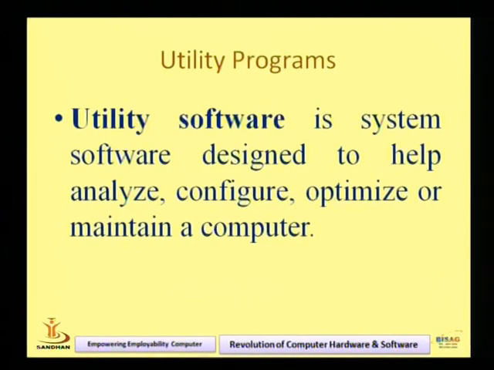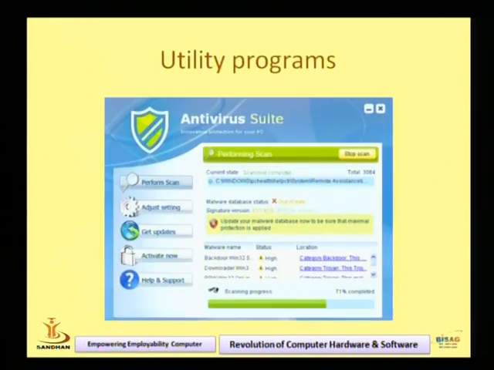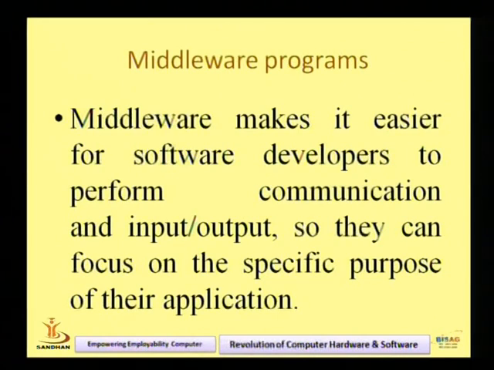So the first one is system software. System software has the operating system. The second one is utility software, right? This is the example. The third one is middleware programs. Middleware is a kind of software that makes it easier for software developers to perform communication and input/output. We have seen different software in the market, like network applications, web applications, then mobile applications. This is the middleware program, right? It requires some hardware, it requires software, it has input, it has output.